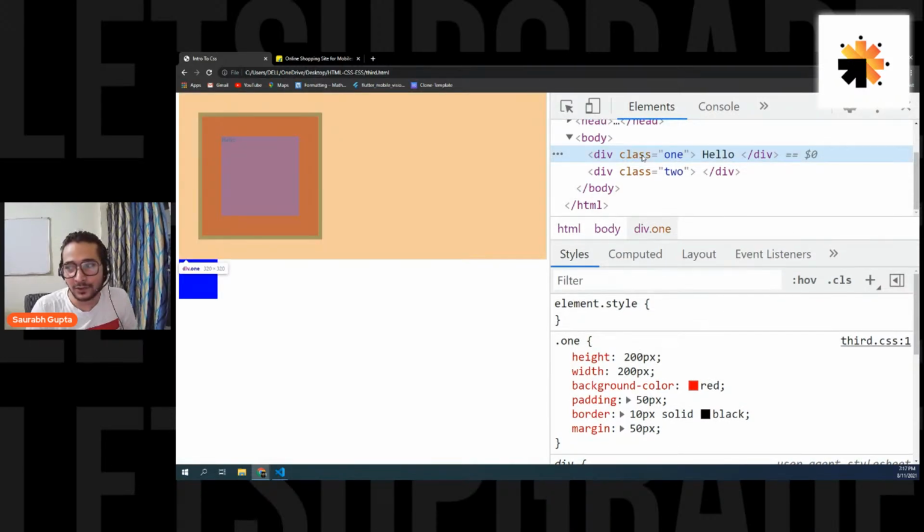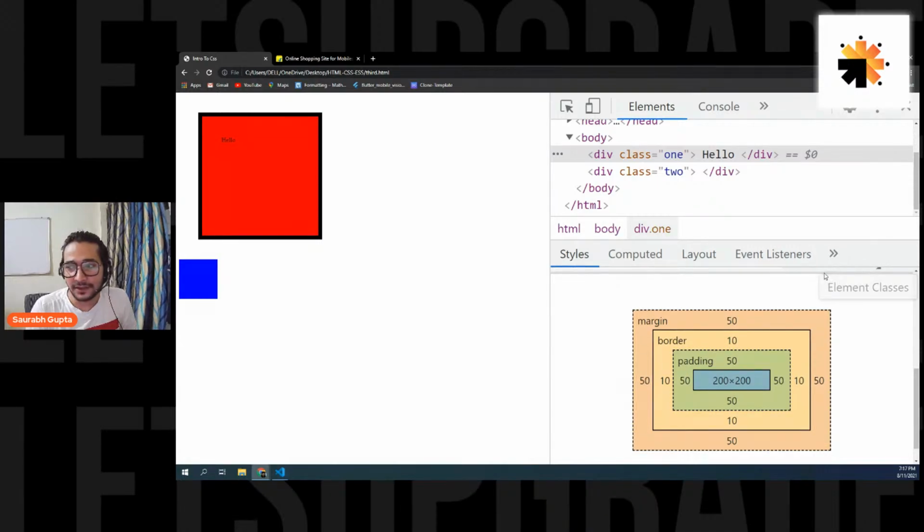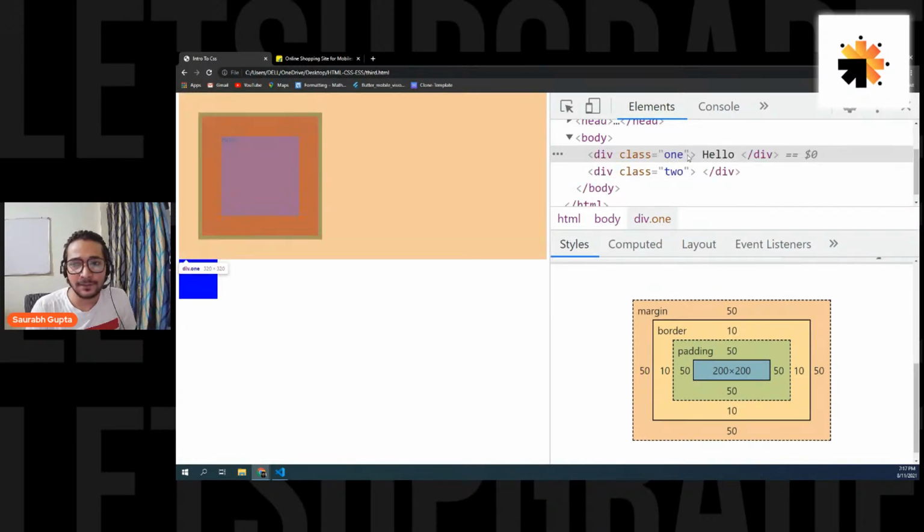So if you go for one, you can see that you have given a margin of 50. You have actually given a margin of 50, but still from the right side, the margin is going towards the end. And that's why the next element is not going to the right side, it's going down. Because the right margin of the element is still going towards the end. And why is this happening?